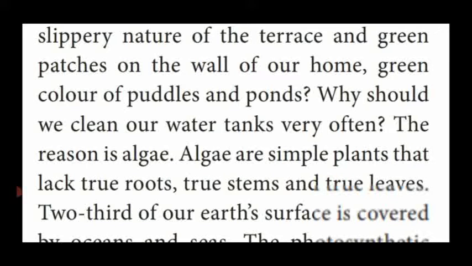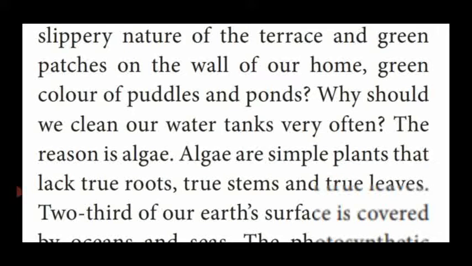Why do these green colored patches occur on the surface of the terrace or surface of the sea water, pond water, lake water? This is due to the plant kingdom division named algae.